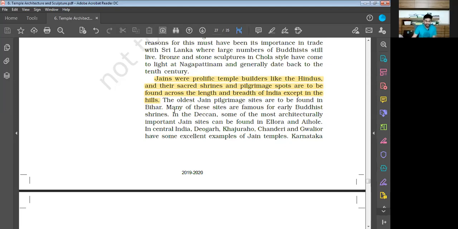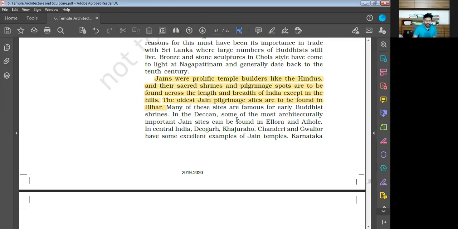Okay, this is the thing. The oldest Jain pilgrimage sites are to be found in Bihar. Many of these sites are famous for early Buddhist shrines.